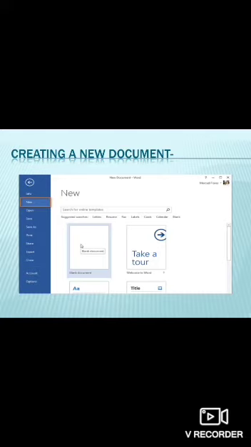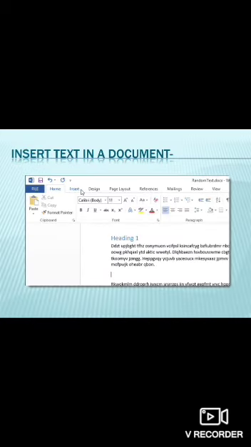And a blank document opens and is ready to accept your text. Then how to insert text in a document? When a new document appears on the screen, you will see a blinking cursor. As we have already studied, that blinking cursor is known as the insertion point. Here also you can see. You can start typing your text.